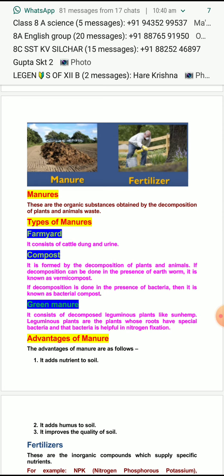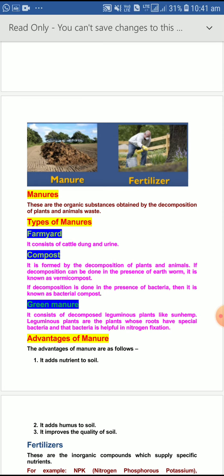Next manure is compost. It is formed by the decomposition of plants and animals. If decomposition is done in the presence of earthworms, it is known as vermicompost. If decomposition is done in the presence of bacteria, then it is known as bacterial compost. So compost is of two types: vermicompost and bacterial compost.